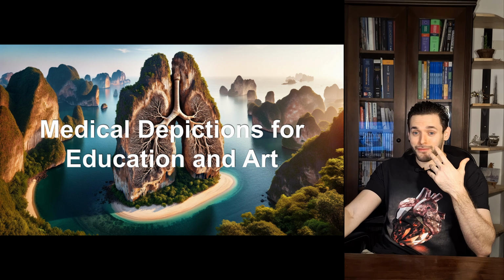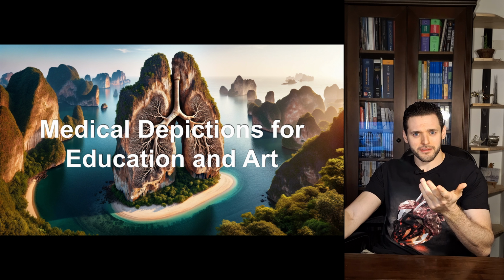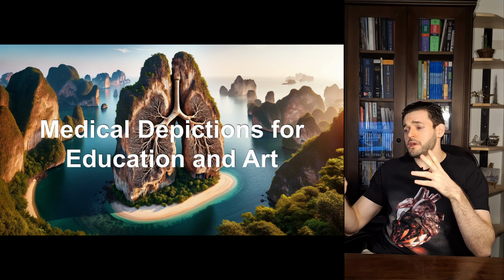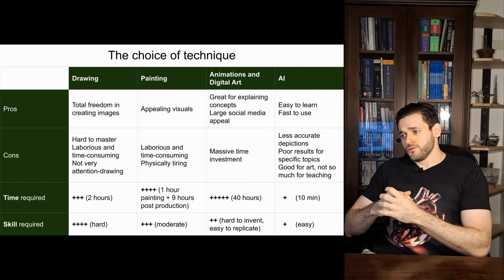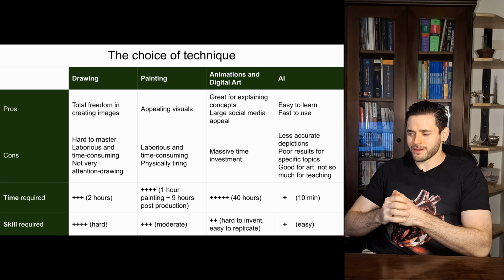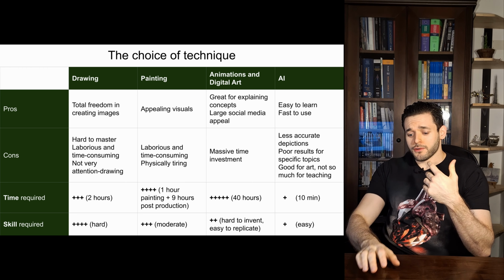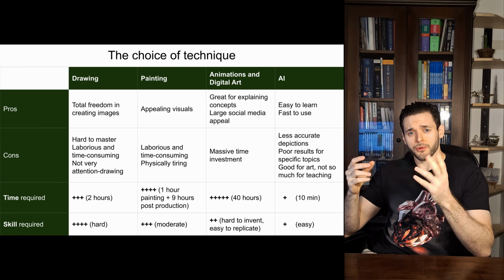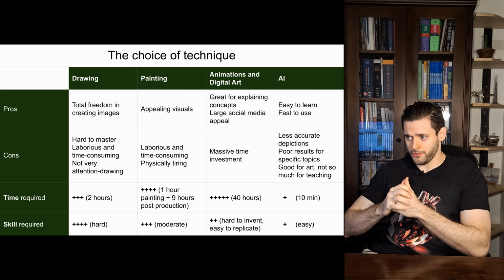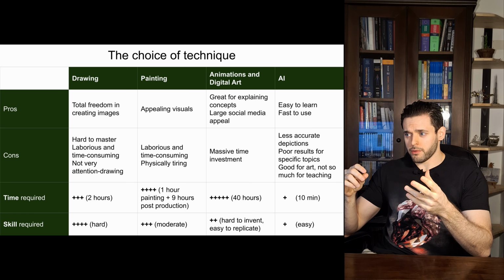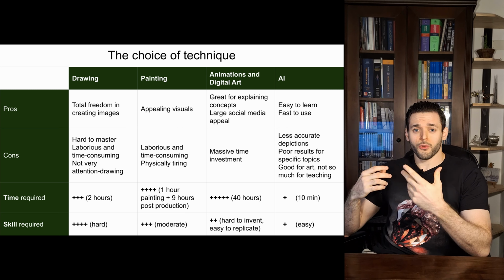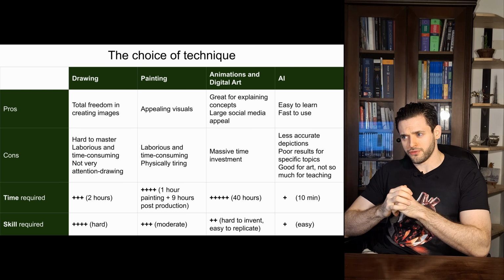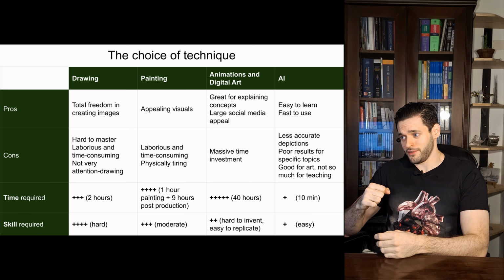So our very first idea here, and this will be like a class, as if you had paid, our first class, for example, will be which techniques to choose for medical depictions for art and education. So the first thing is to decide which technique we are going to use for a specific purpose. For example, drawing permits total freedom in creating images. So if you want to depict a specific surgical image, for example, drawing can be very interesting.